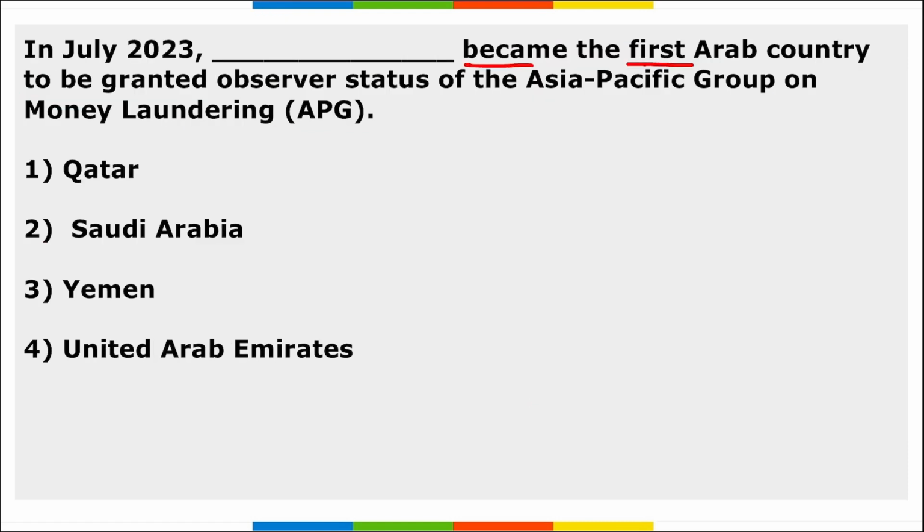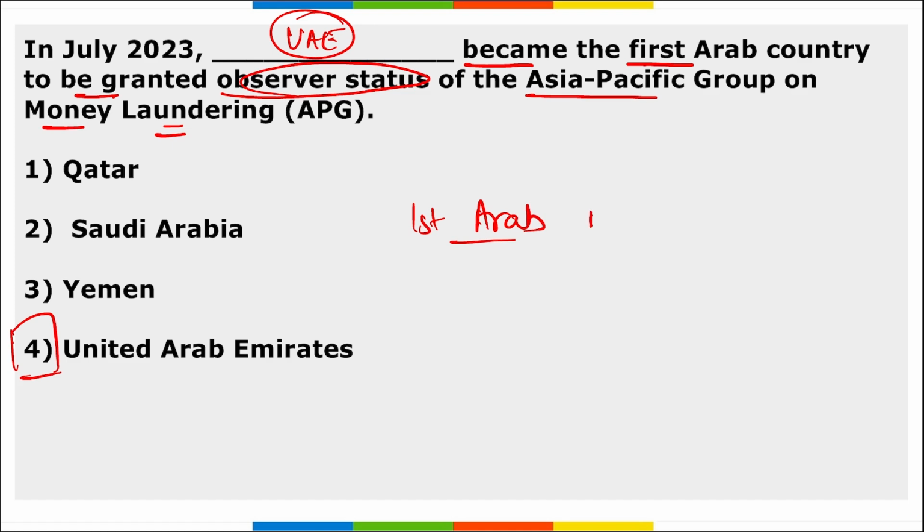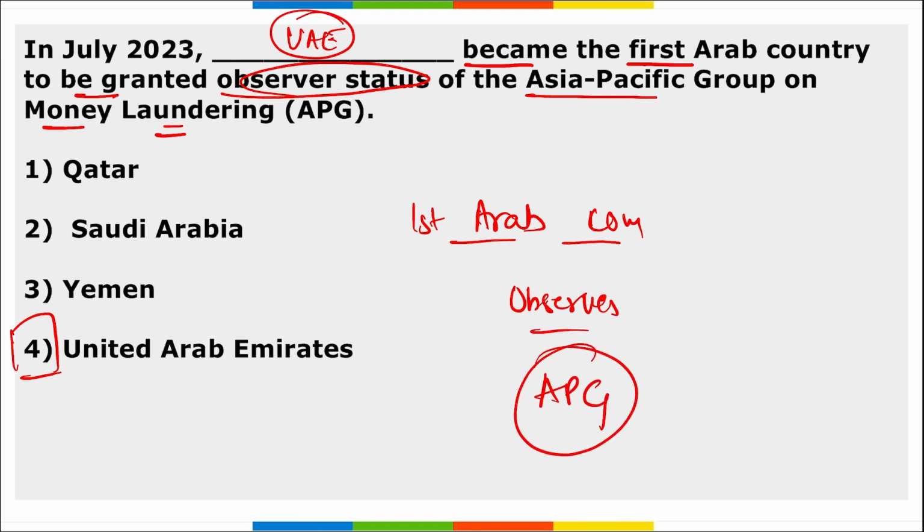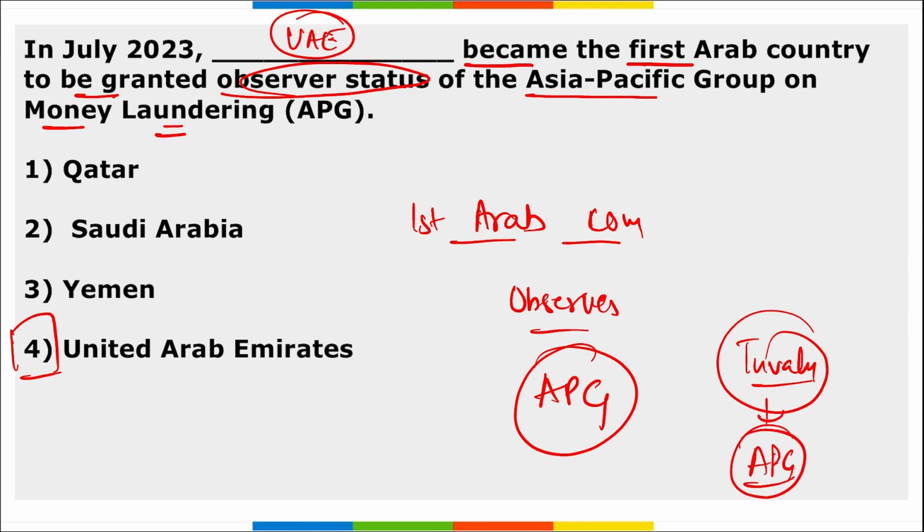Next, which country became the first Arab country to be granted observer status of the Asia Pacific Group on money laundering? It is the UAE, United Arab Emirates, right? They became the first Arab country that was granted observer status in the Asia Pacific Group on money laundering. Correct? Important. Then during this meeting, Tuvalu was admitted as the newest member of the Asia Pacific Group. With this, Tuvalu became the 41st active member, so a total of 41 active members are there.